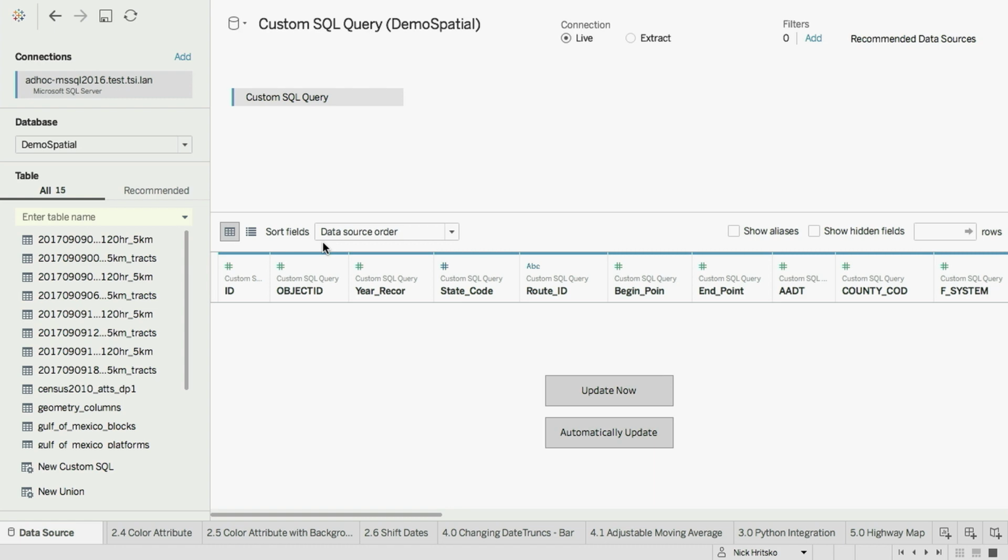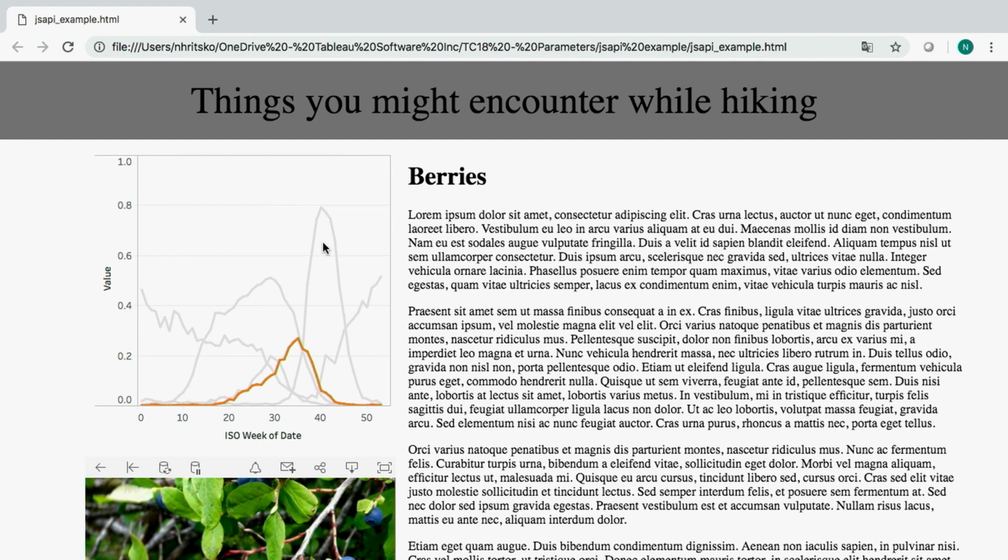Yeah, so one of the really cool things you can do with visualization is to embed it in a website. And parameters are a way where you can interact between the website that the visualization is embedded into and the visualization. So I've set this little blog post up about things you might encounter while hiking. And I'm using a JavaScript library called Waypoints to detect when I scroll through different sections of my blog post. And then it is using JavaScript APIs to set the value of a parameter into the visualization that's hosted here, so that the highlighting will update based on the section that I've scrolled through.